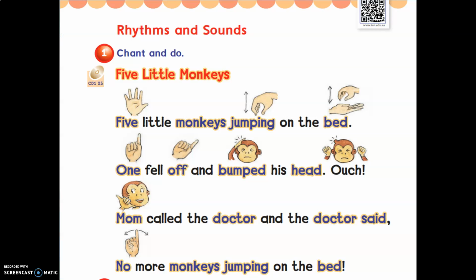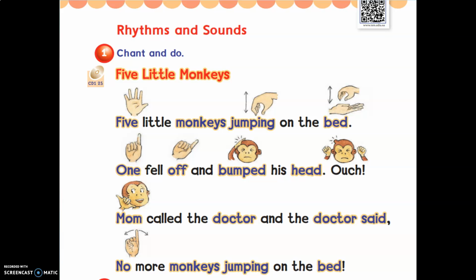Now, please, girls, I want you to open your books. Page number 22. Page number 22, girls. And listen, please. Open page number 22 and listen.